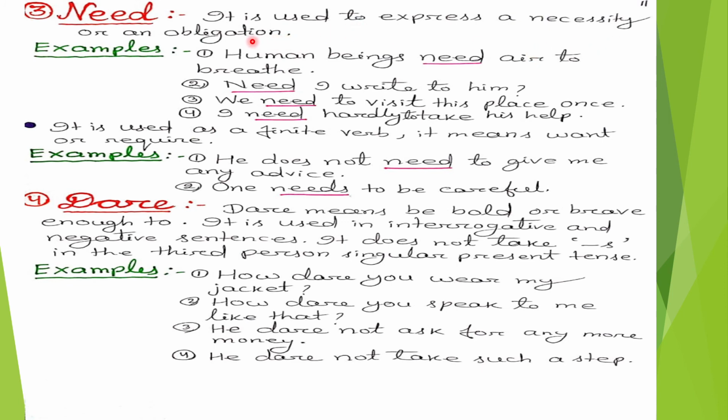Here are some examples. Number 1, human beings need air to breathe. Number 2, need I write to him? Third number, we need to visit this place once. Fourth number, I need hardly to take his help. In all these 4 sentences, the modal auxiliary verb need is used to express a necessity or an obligation.